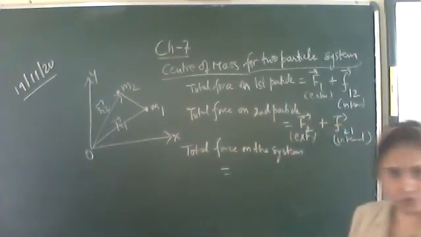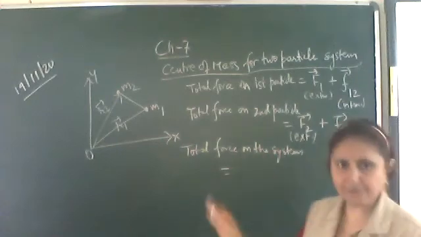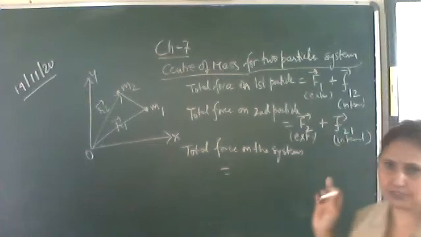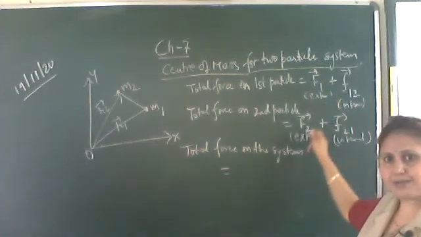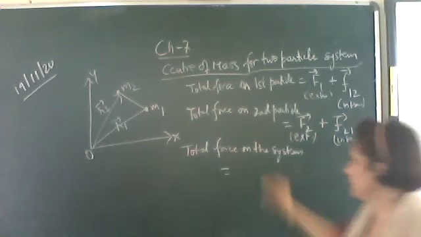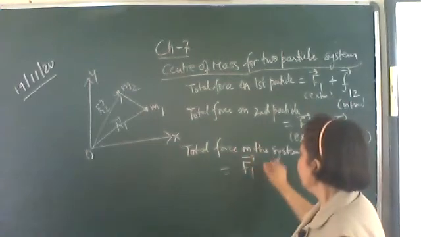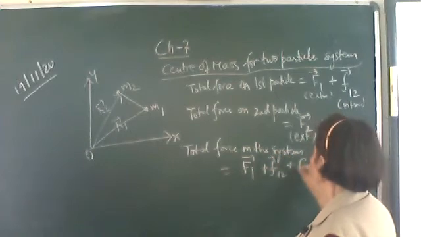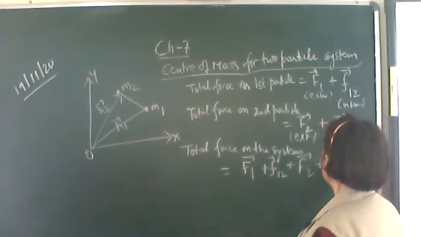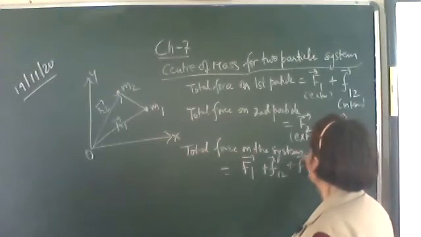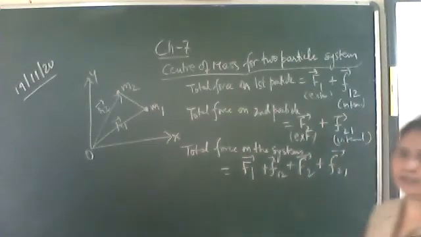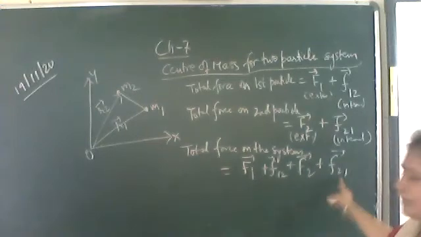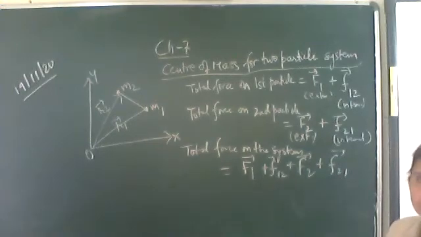So the total force on the system. What is the total force applied on? This is a system which consists of only two particles. Now what will be the total force on the system? The total force on the first particle plus the total force on the second particle. That is F1 plus F12 plus F2 plus F21. These capital F1 and F2 are the external forces, and F12 and F21 are the internal forces.